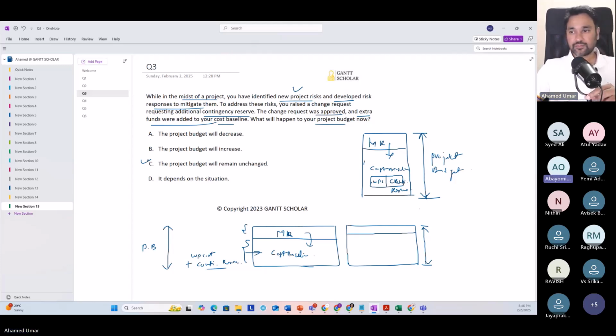I agree totally with C, and I was going to choose C, but deliberately I chose D to ask you a question, sir. What about a situation where even the management reserve cannot mitigate the risk? I understand what he explained and what you have explained, but in a situation where the management reserve, even when added to the cost baseline, cannot solve the problem.